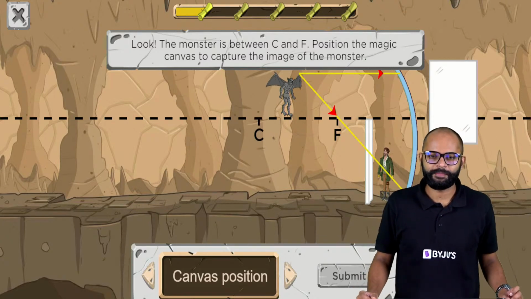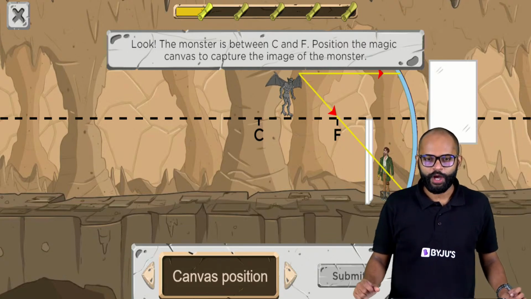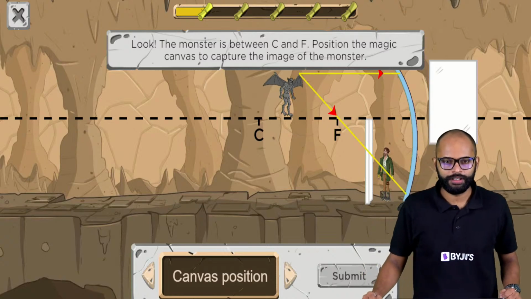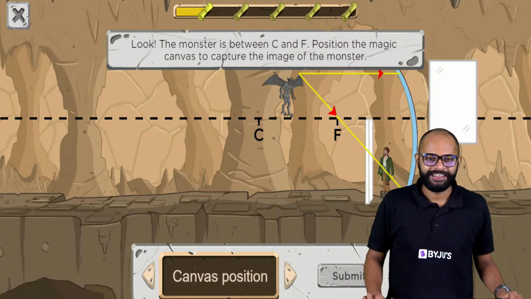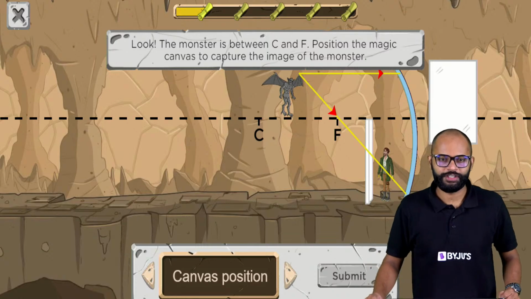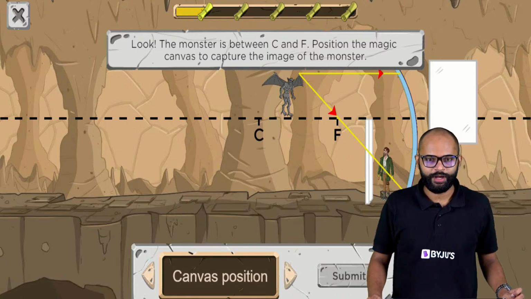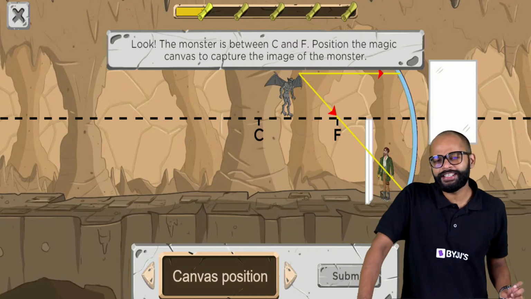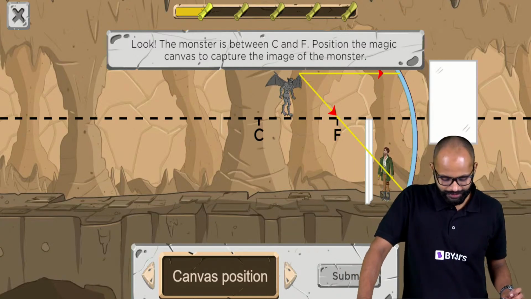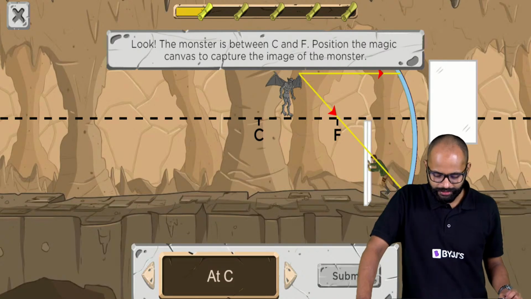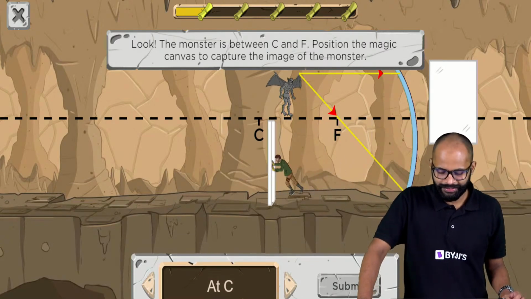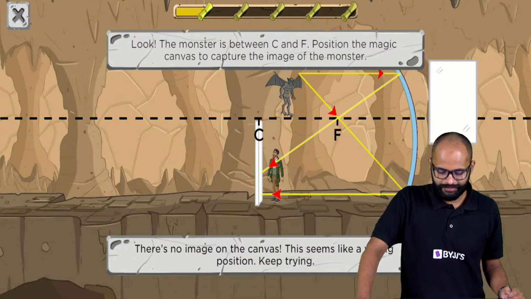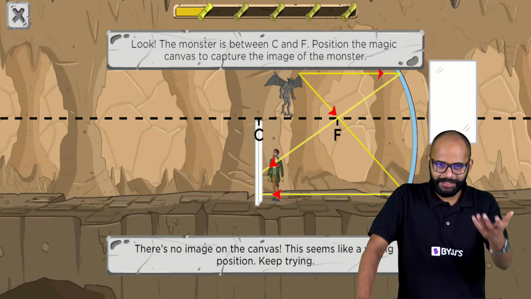Yes, this is a pattern. Beyond C. Beyond C, beyond C, beyond C. I can see a lot of beyond C's. I can see some C's also. Let's see what happens if I keep it at C. So at C was wrong, no?